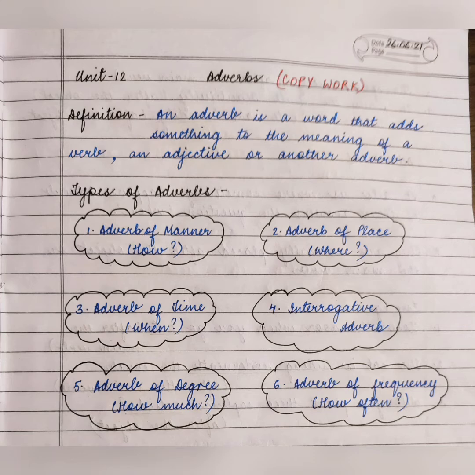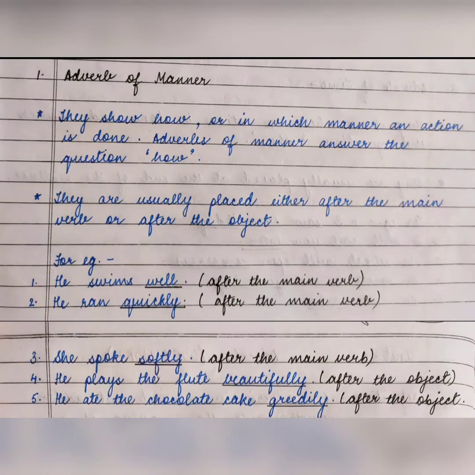Now let us discuss each of these types of adverbs in detail. The first one is adverb of manner. Okay, so adverb of manner हमें क्या show करते हैं? They show how or in which manner an action is done. कोई काम कैसे हो रहा है, ठीक है. They show us this. और adverbs of manner answer the question how.